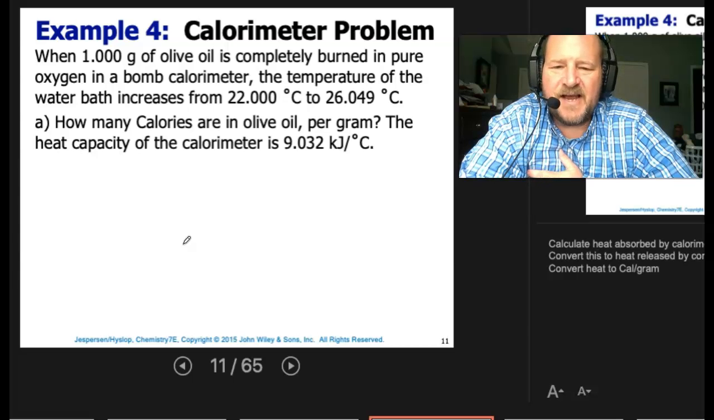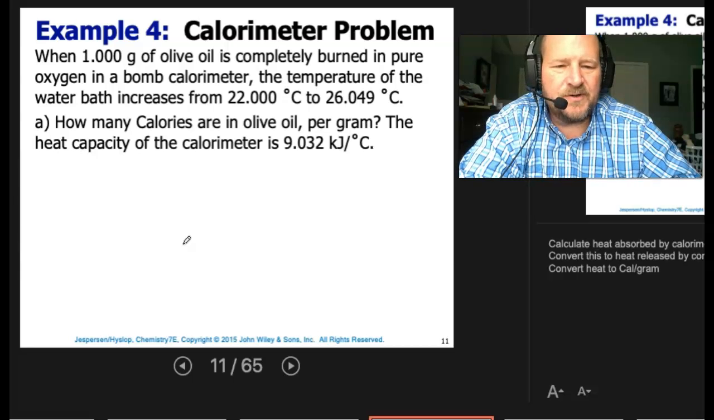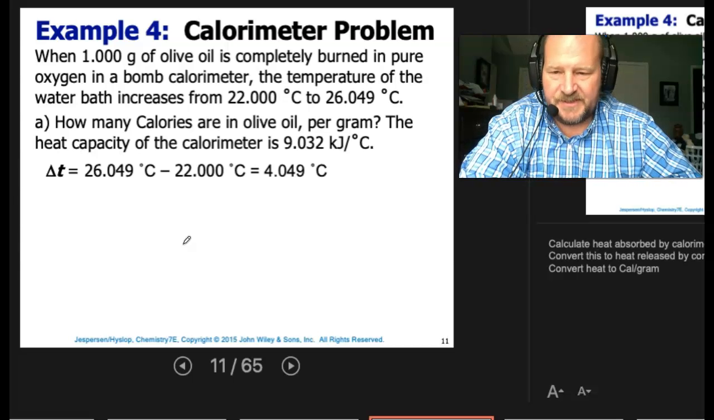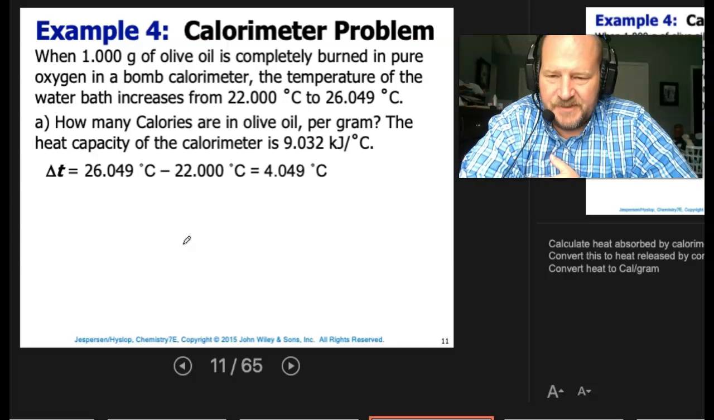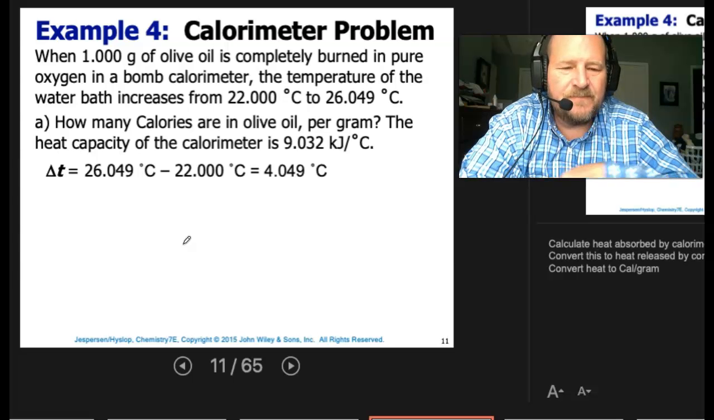The heat capacity of the calorimeter is 9.032 kilojoules per degree C. So we know delta T, we're going to need that. So delta T is going to be 26.049 minus the 22. That's going to give us 4.049 degrees C.